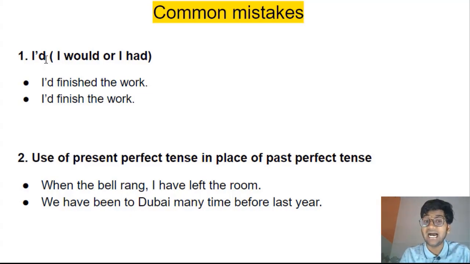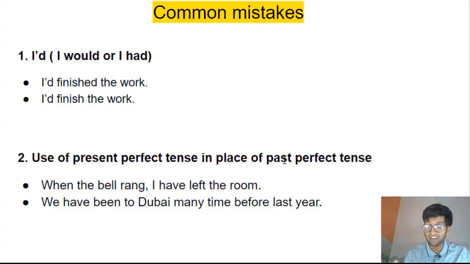If it is I had, it will be followed by a past participle. I had done it, I had finished the work before you came here. I'd already left my place when you rang, right? I had finished. This is I had. I'd finish, the first form of a verb, that is I would. I would finish the work. Get the point?